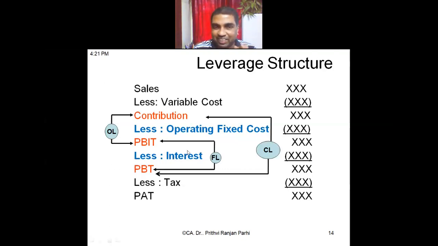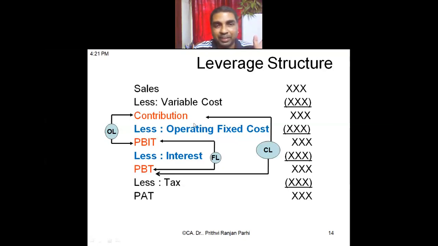This interest is bringing risk, and it is disproportionating my effort and reward relationship. So I calculate this ratio by PBIT by PBT. Can you remember the formula? This divided by this is FL, and this divided by this is OL. If you remember the sequence, you can remember.